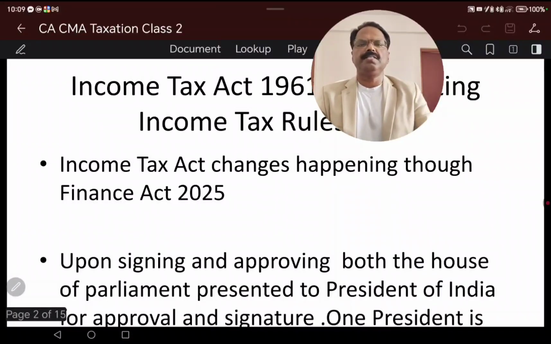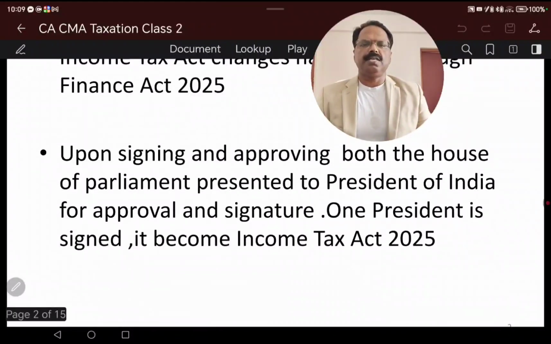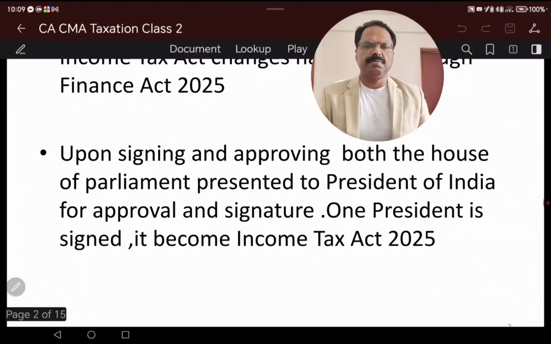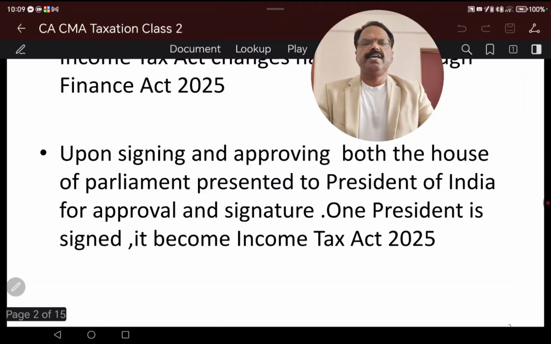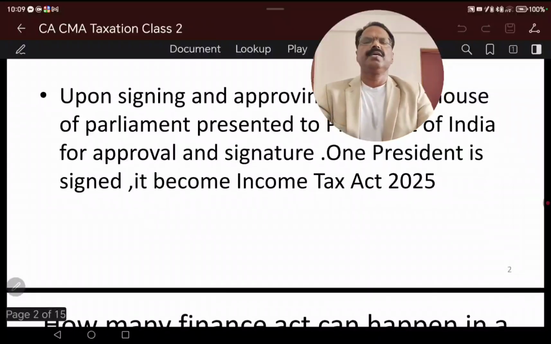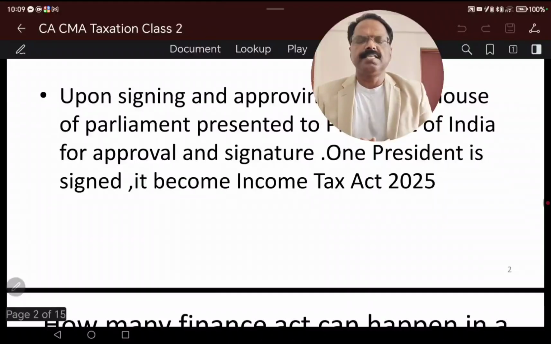Both Houses of Parliament, Rajya Sabha and Lok Sabha, discuss it, and upon agreement by both, it is submitted to the Honorable President of India. The President can seek clarification as well, and if things are fine, the President approves or signs it. That signing is the process by which it becomes the Finance Act. So the Finance Act changes every year.